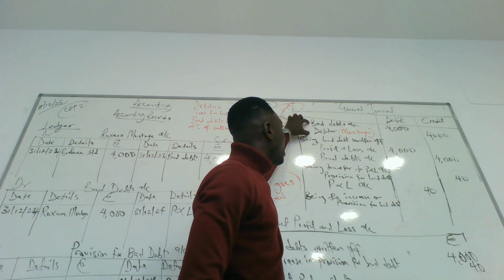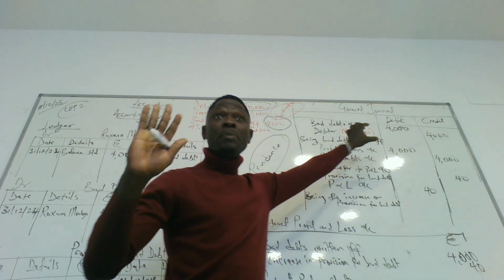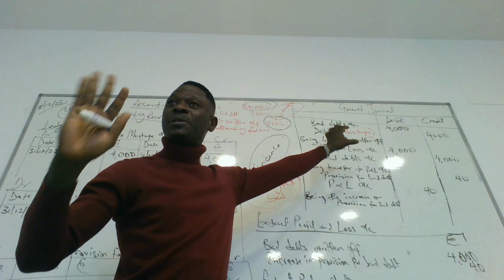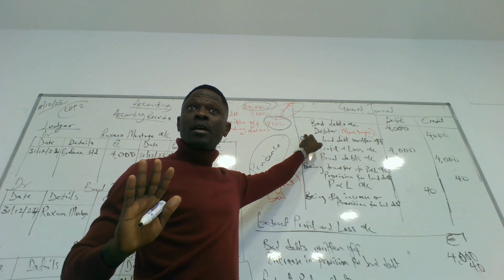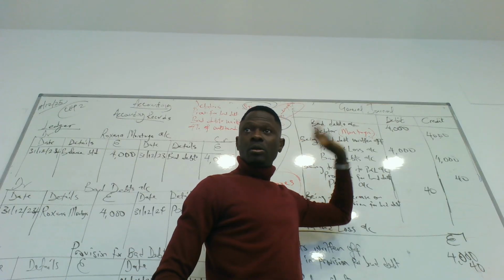So, bad debts account 4,000. That is not going to be able to be paid. It becomes an expense. That is why it's on the debit side. Who is not paying us? Montoya. Who is the debtor? We credit it.